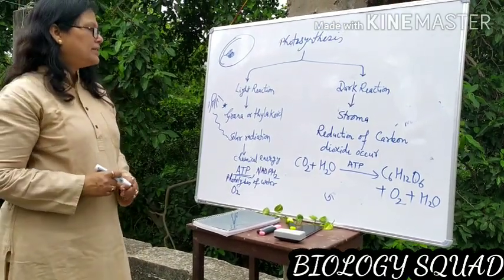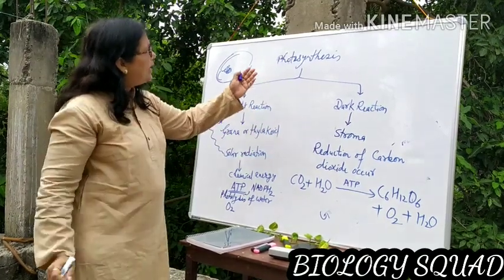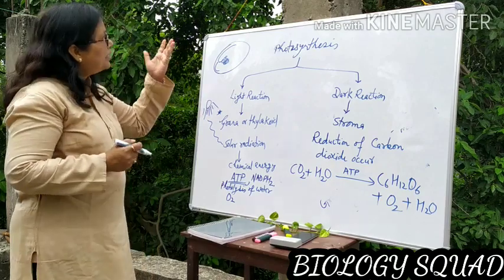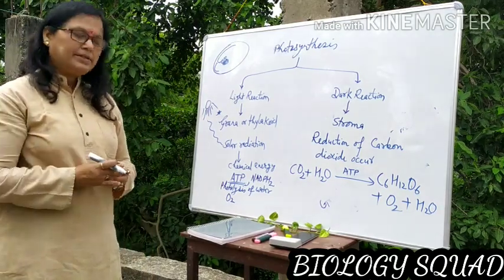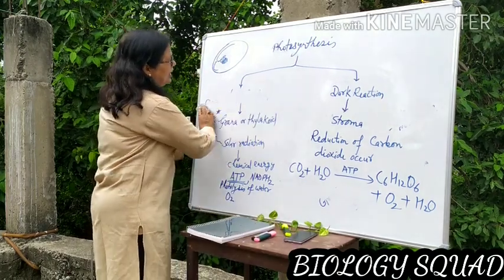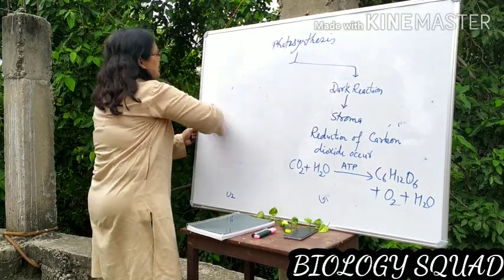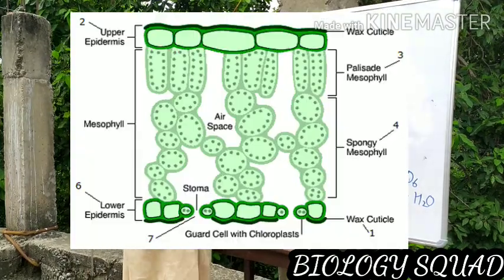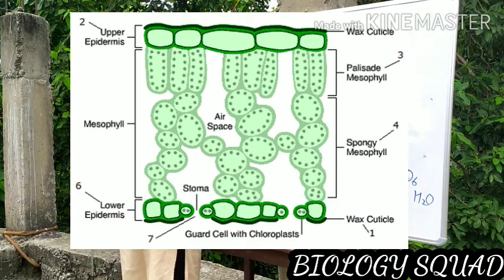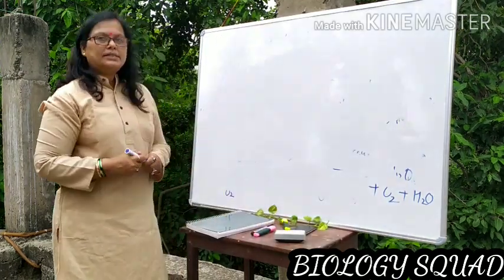Now a question arises. You may ask, from where do plants or leaves get carbon dioxide, or how do they get water and minerals? So this is very interesting also. Dear students, I know you must have seen the structure of leaves in class 9. You must have made the slide of peel also in class 9th. However, let us discuss.